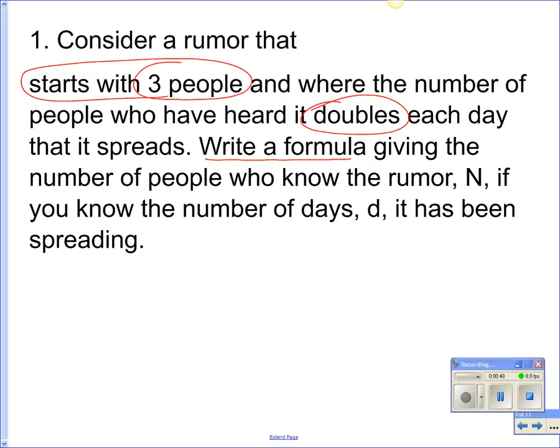Y equals. Very good. On your paper, this is number 1. You need to write Y equals on your paper for number 1. Y equals. And the starting value comes first. So what's the starting value? 3. Starts with 3 people. What does doubles mean? Very good. Times by 2. And I heard someone say what we're going to use for times. Very good. Parentheses mean times.